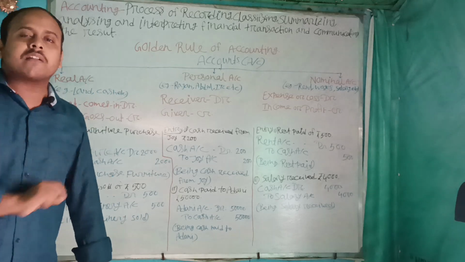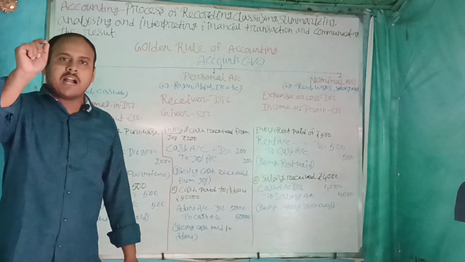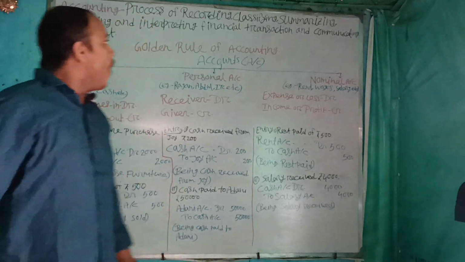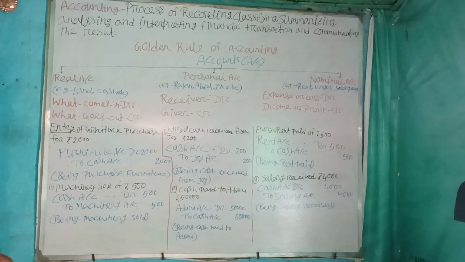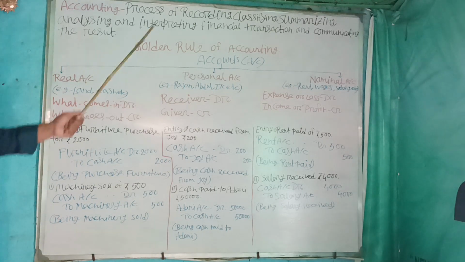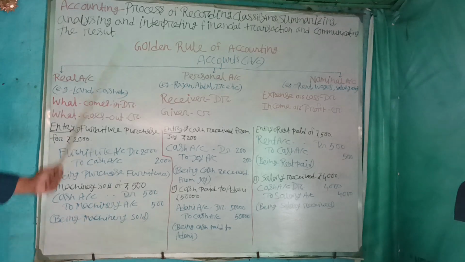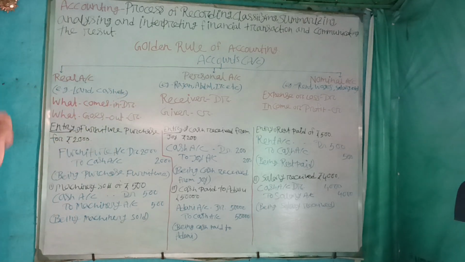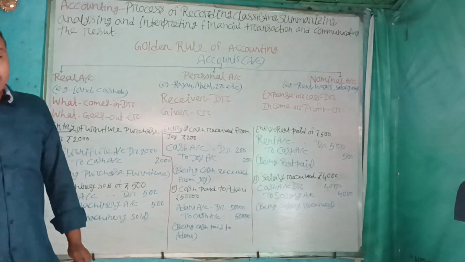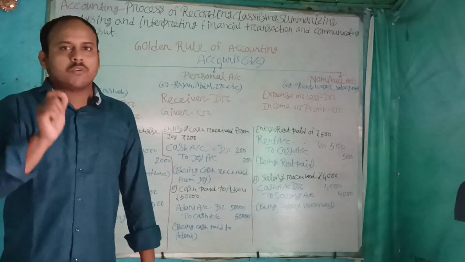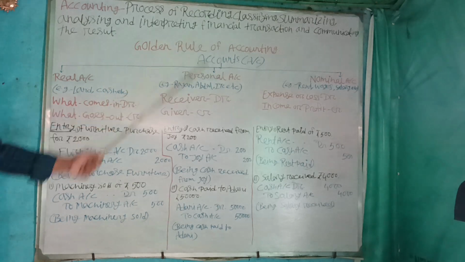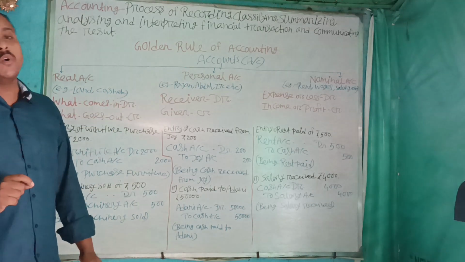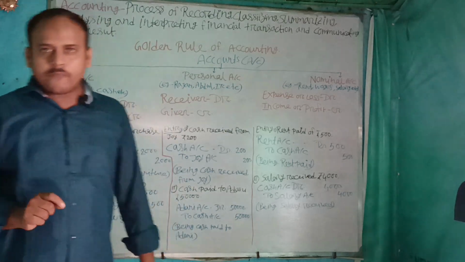After that, whatever result comes, we communicate the result. This altogether is what we call accounting. The result is very crucial and very usable for internal as well as external users. Okay, next we come to the golden rule of accounting, or these rules are also called the British rule of accounting.